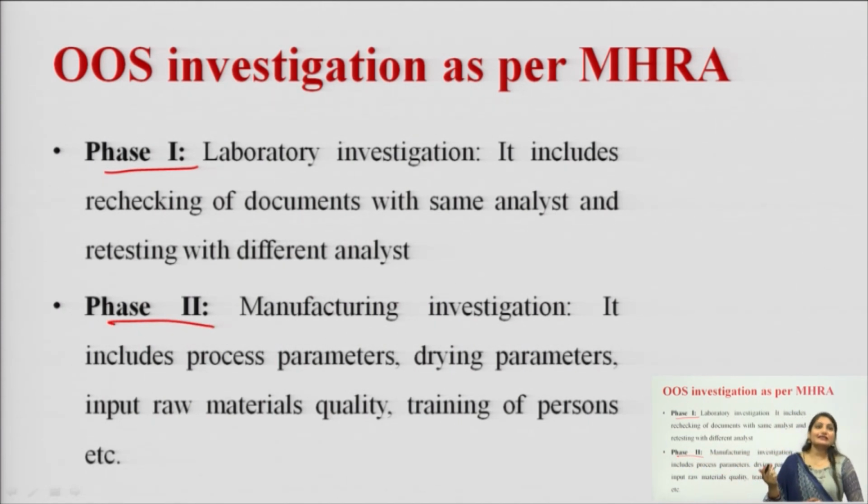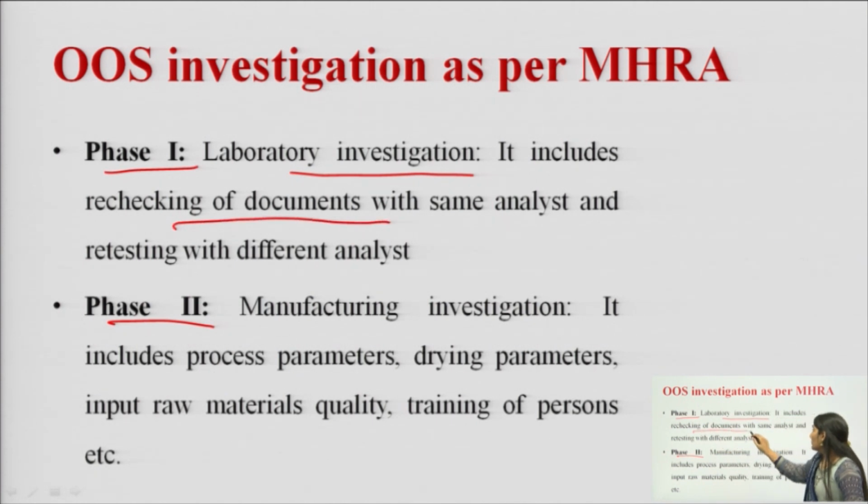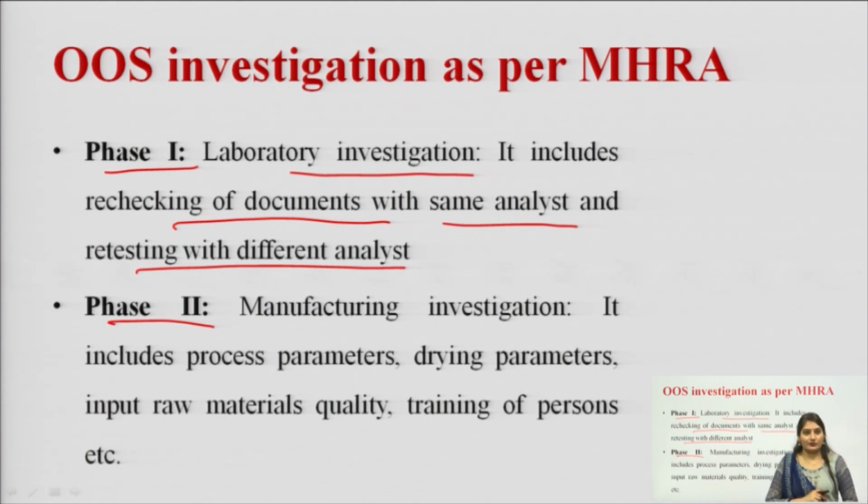There are 3 phases in the investigation of OOS according to the MHRA. First phase is laboratory investigation. Phase 1 includes the laboratory investigation, and in this investigation it includes the rechecking of the documents with the same analyst and retesting with the different analyst.